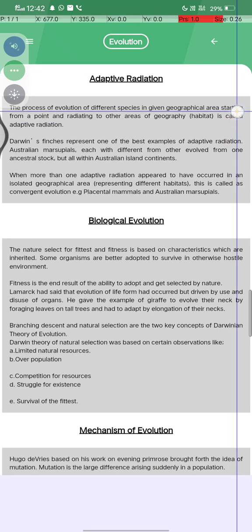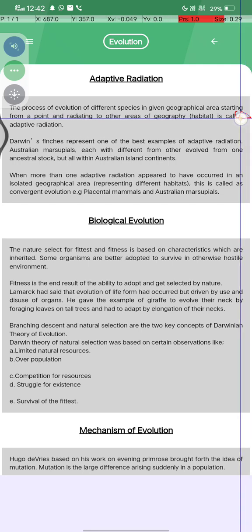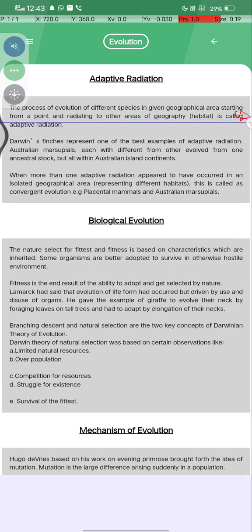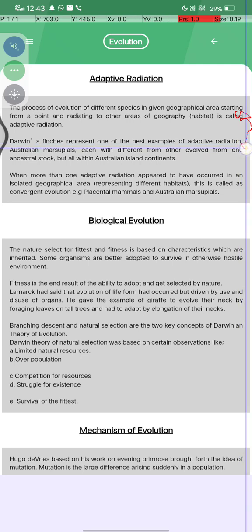The process of evolution of different species in a given geographical area, starting from a point and radiating to other areas of geography and habitat, is called adaptive radiation. Darwin's finches represent one of the best examples of adaptive radiation.